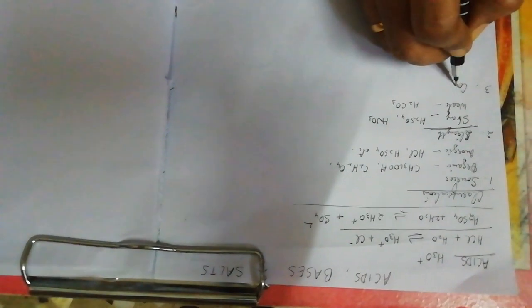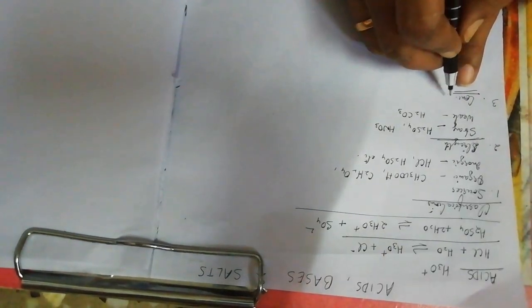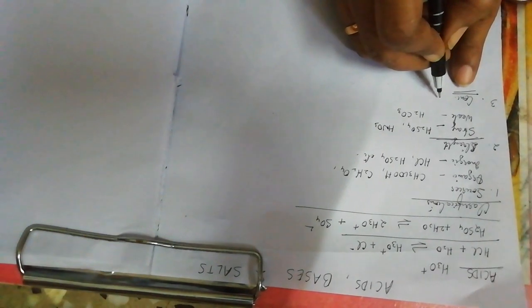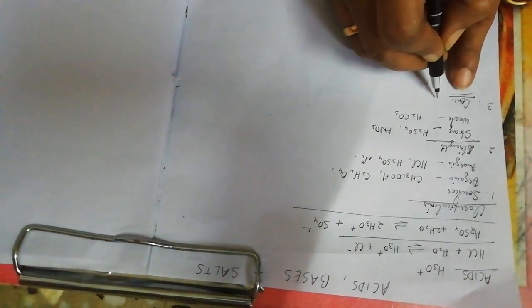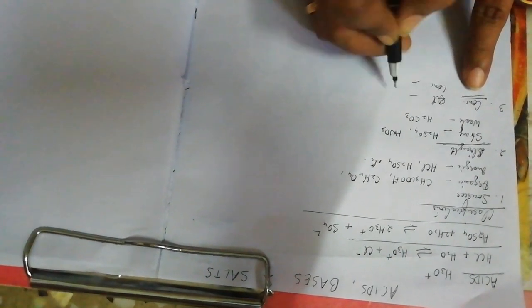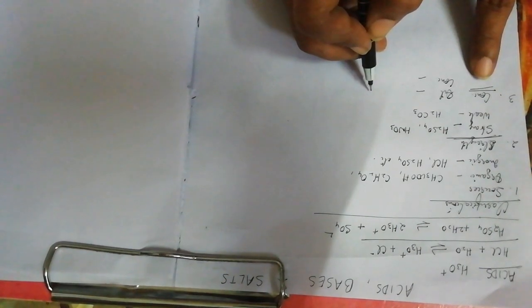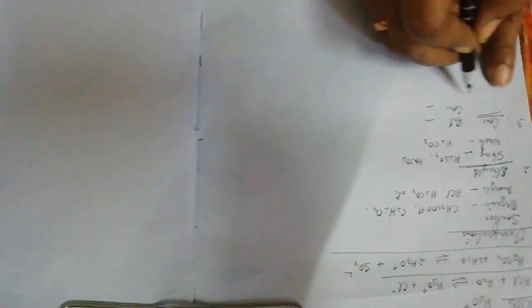The third classification is based on the concentration of the acid. Now this depends upon the relative concentration of water or the amount of water contained in the acid. Depending on this, we have a dilute acid or a concentrated acid. A dilute acid is one which contains relatively more amount of water, whereas a concentrated acid is one which contains more amount of acid than water.